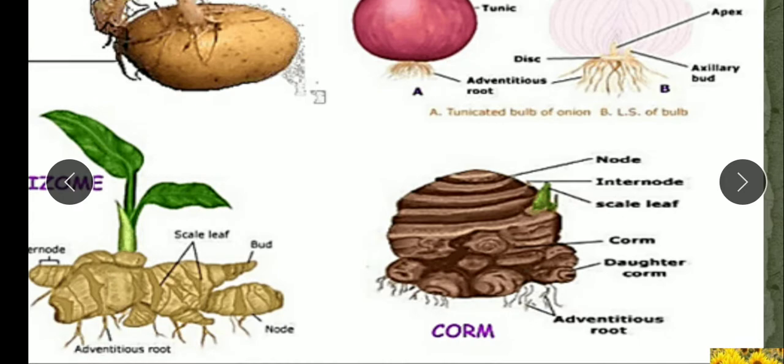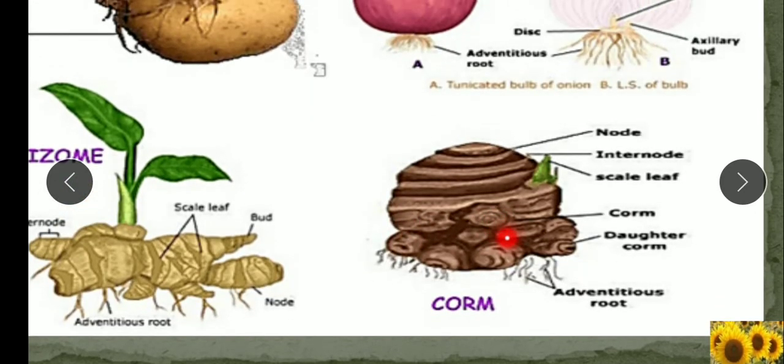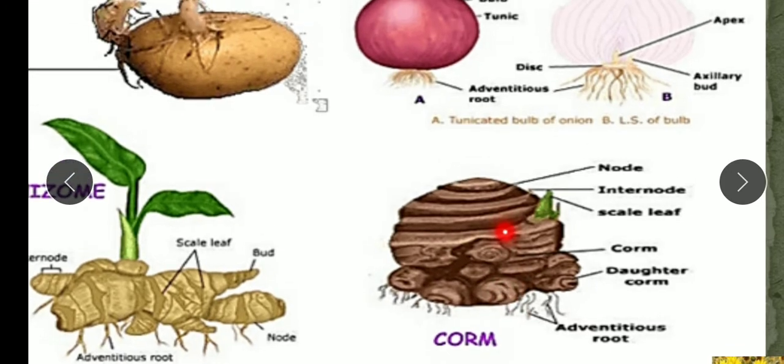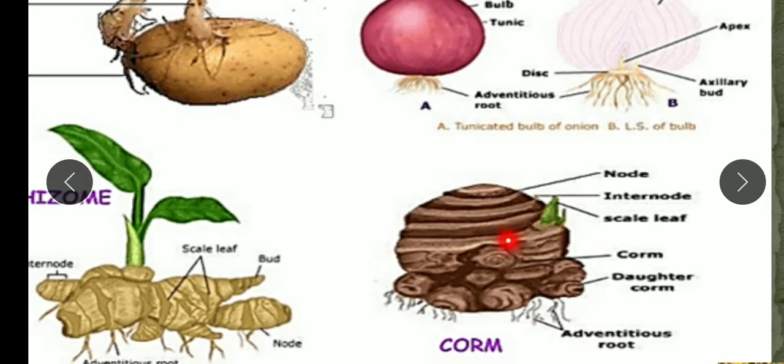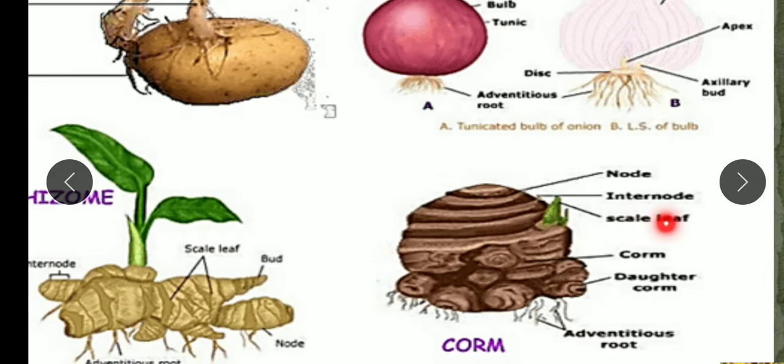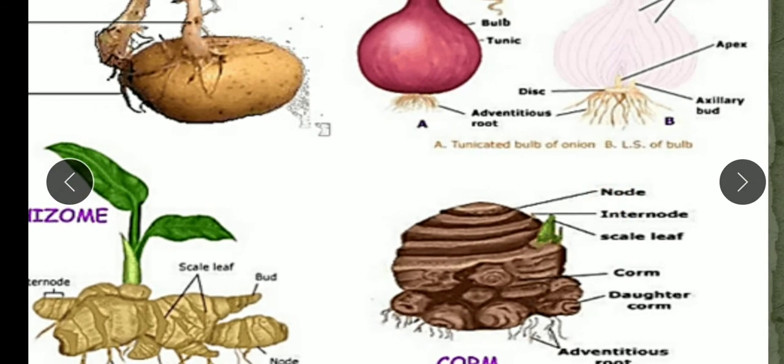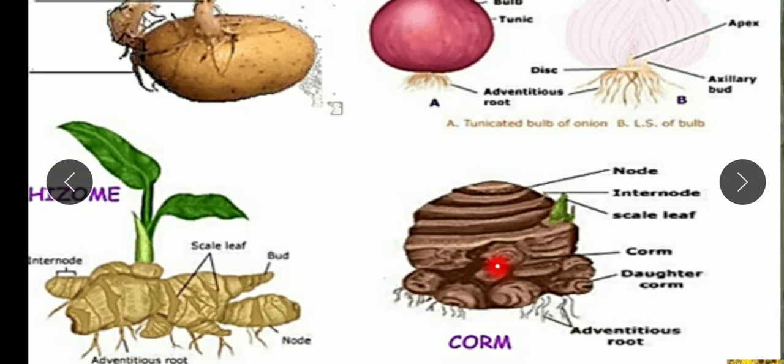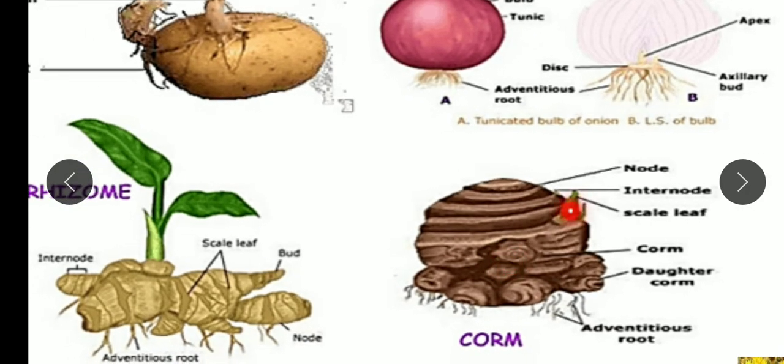So, corm is a thickened round underground stem that consists of a swollen base surrounded by scaly leaves. It has one or more buds on it. Nodes and internodes are also present over here. Buds are also present, and these buds grow into the new plant. An example is gladiolus.